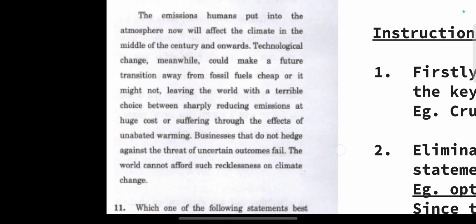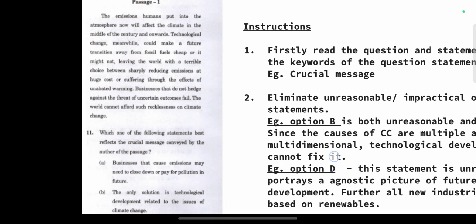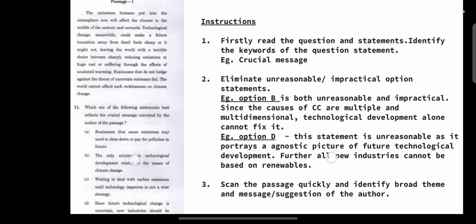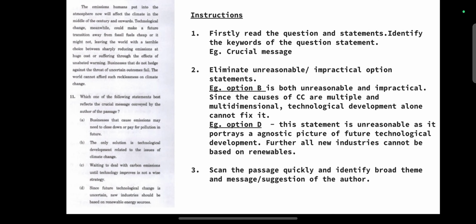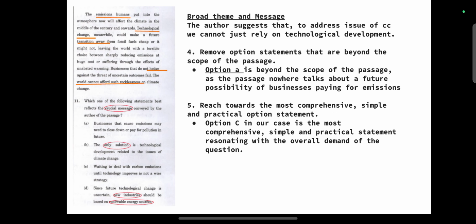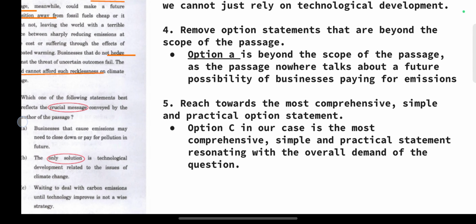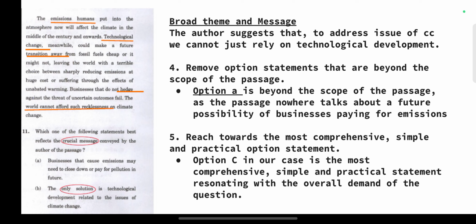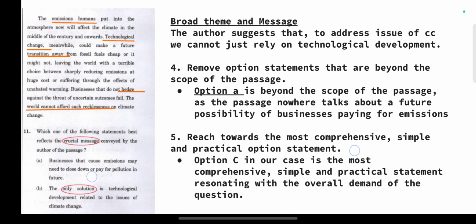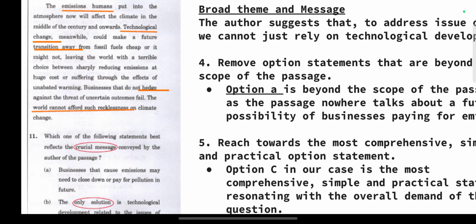So the broad theme and the message is that, to address the issue of climate change, which is a big issue in front of humanity, we just cannot rely on technological development, because the passage says technological change may help us in transitioning away from fossil fuels cheaply, or it might not.